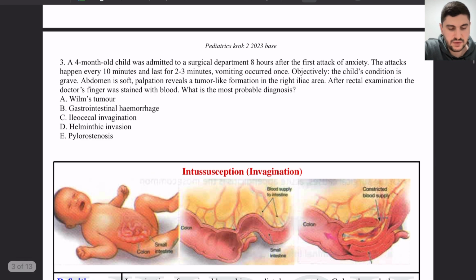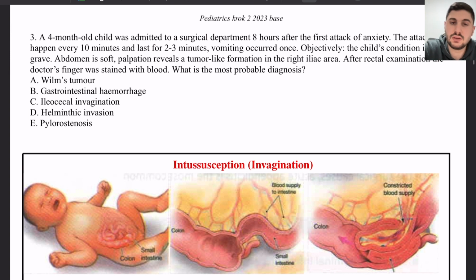Next, we have a 4-month-old child admitted to the surgical department 8 hours after the first attack of anxiety. The attacks happen every 10 minutes and last for 2 to 3 minutes. Vomiting occurred once. Objectively, the child's condition is grave. Abdomen is soft. Palpation reveals a tumor-like formation in the right iliac area. After rectal examination, the doctor's finger was stained with blood. What is the most probable diagnosis?